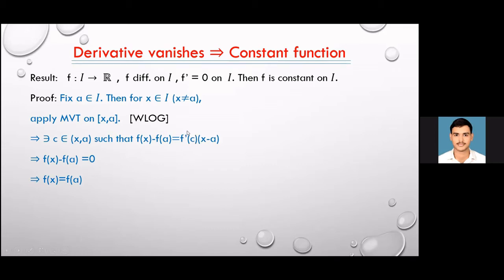So this term will give the value 0, and x minus a is something, so 0 into something means the right hand side is equal to 0, which implies that the left hand side will also be equal to 0. So f(x) minus f(a) equals 0 implies that f(x) equals f(a). We have taken any arbitrary x not equal to a, and we get that at any arbitrary point the value is equal to the value at that particular point. So this is constant. Now I think everyone got it.